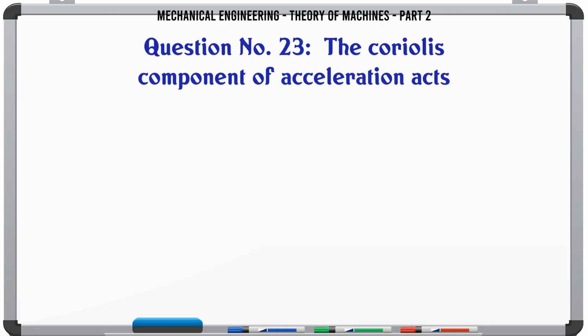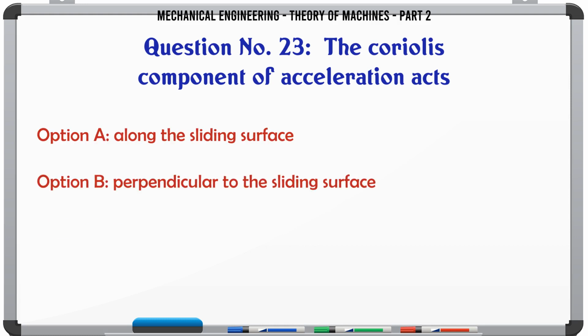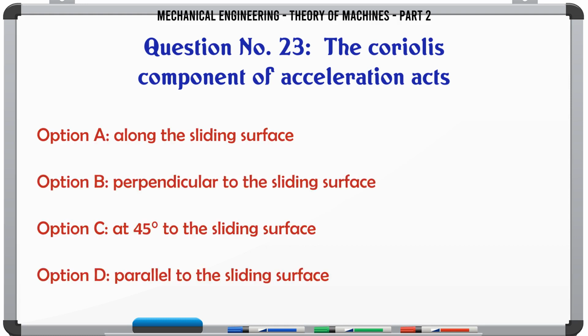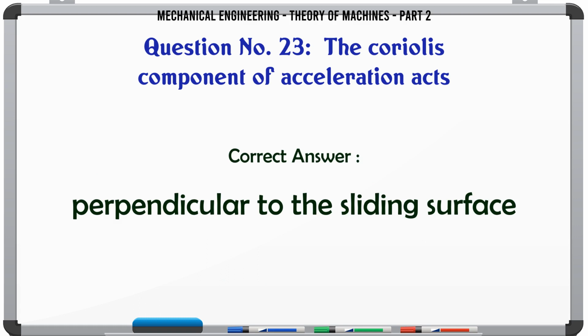The Coriolis component of acceleration acts A. Along the sliding surface. B. Perpendicular to the sliding surface. C. At 45° to the sliding surface. D. Parallel to the sliding surface. The correct answer is perpendicular to the sliding surface.